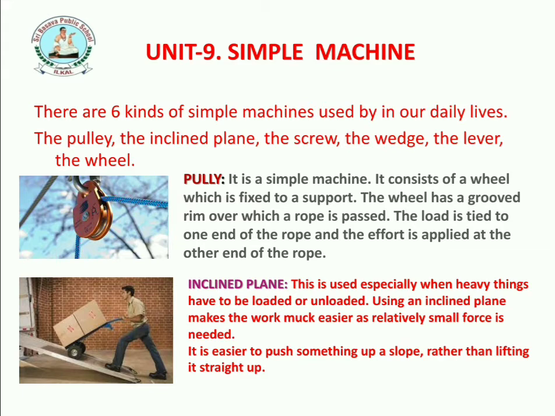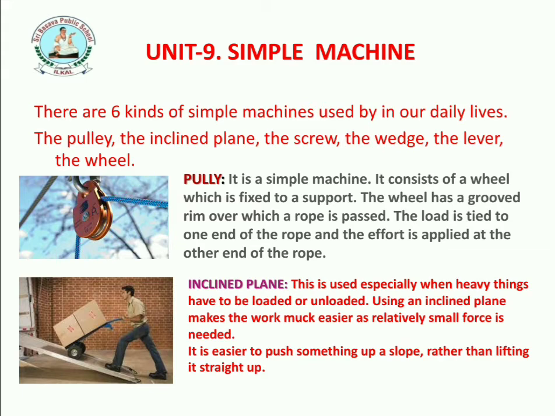A rope is passed over that pulley. It is a simple machine. It consists of a wheel which is fixed to a support. The wheel has a grooved rim over which a rope is passed. The load is tied to one end of the rope and the effort is applied at the other end. This is one of the very important simple machines.